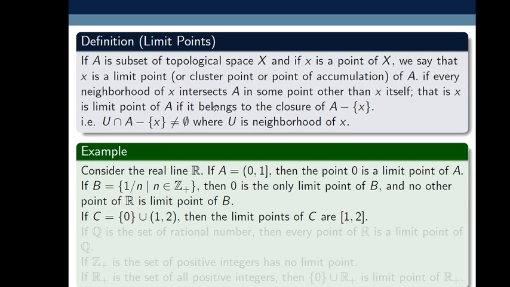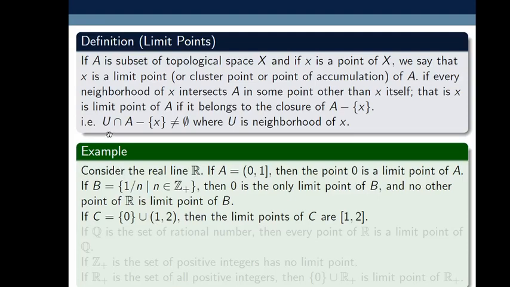But the definition says every neighborhood of x intersects A in some point other than x itself. So if I take U, a neighborhood of this 0, intersecting with C minus 0, C minus 0 means only the open interval 1 by 2.